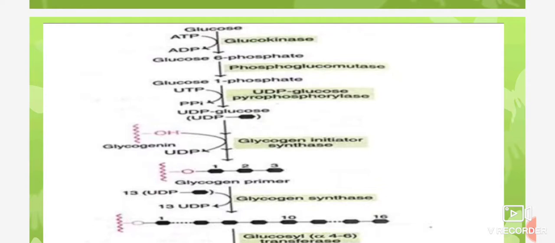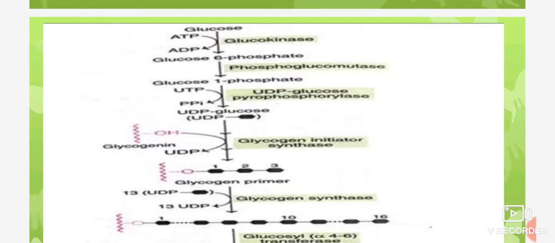So glucose 1-phosphate is converted to UDPG with the help of UDPG phosphorylase enzyme. Then UTP is converted into PPi. UTP means uridine triphosphate and PPi means inorganic pyrophosphate.